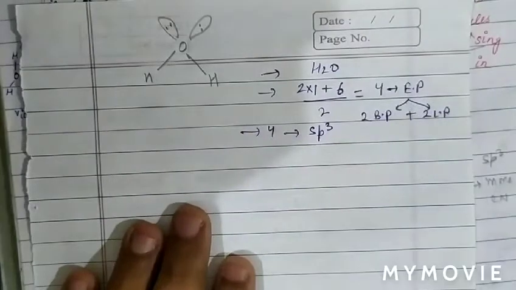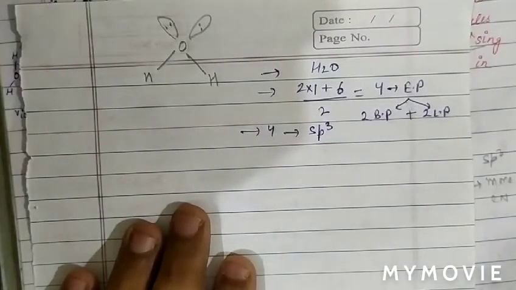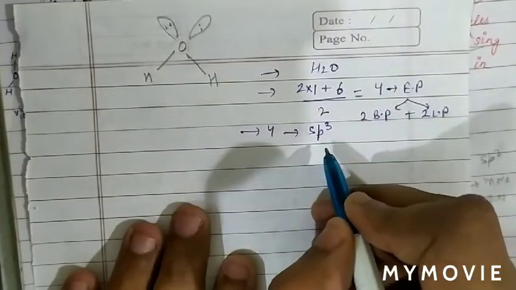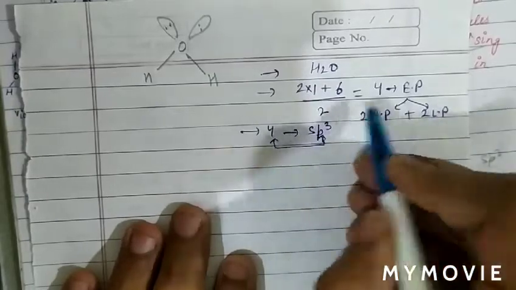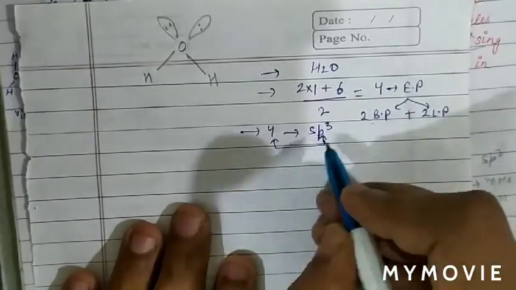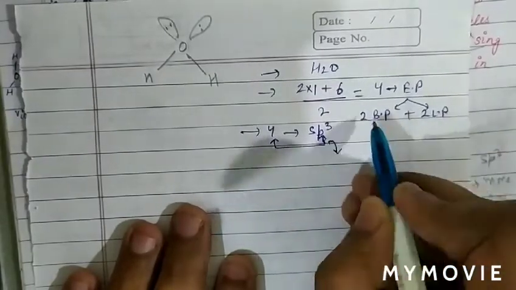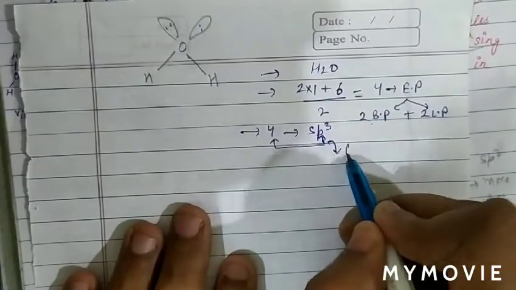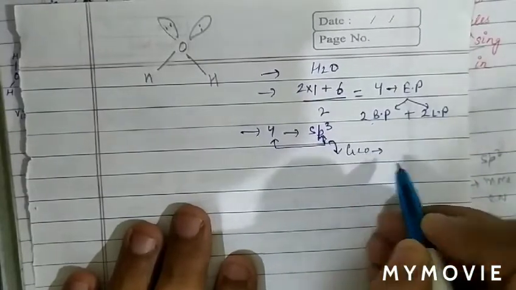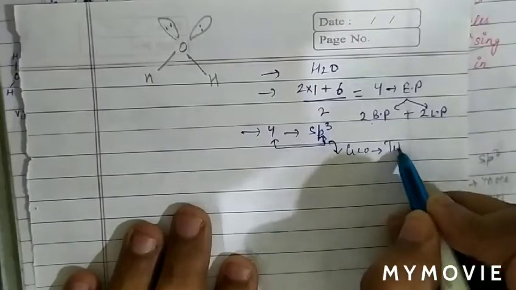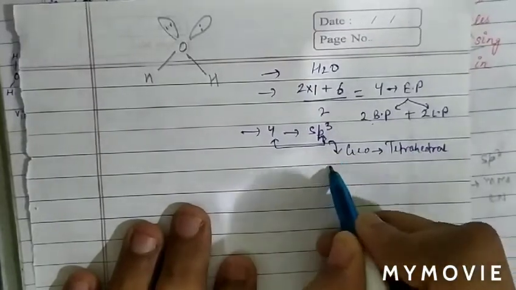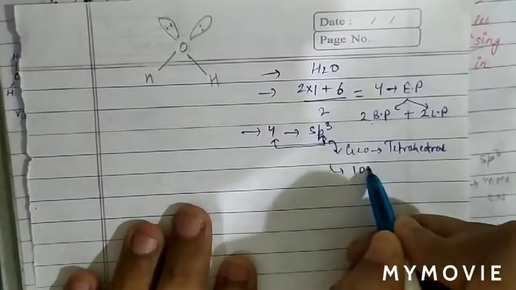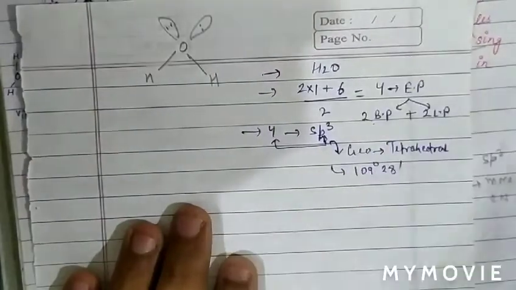This is also called the steric number. When total electron pairs are 4, the hybridization is sp3, with 2 bond pairs and 2 lone pairs present. When only bond pairs are present, the geometry is similar to tetrahedral geometry, and the angle is 109 degrees 28 minutes.